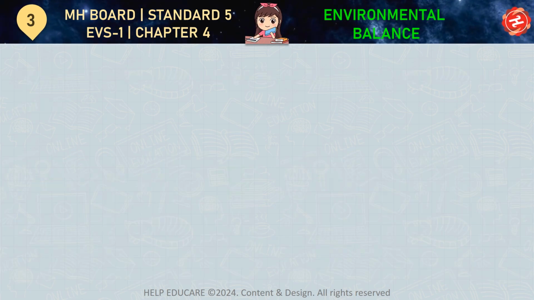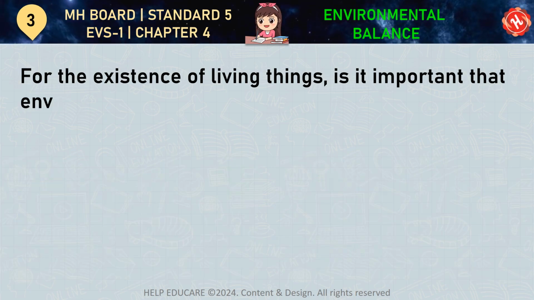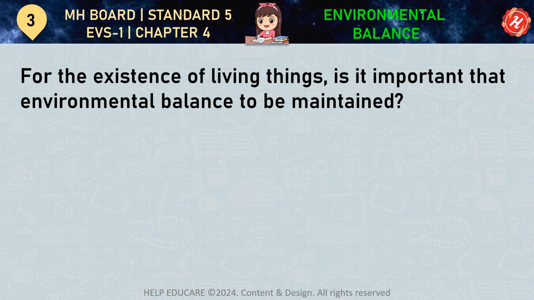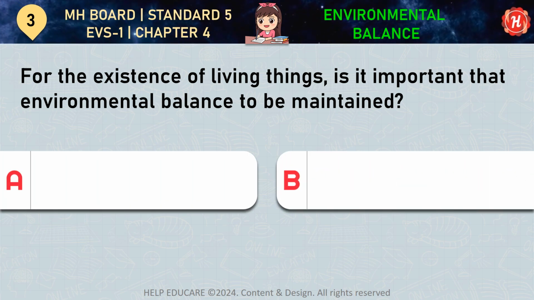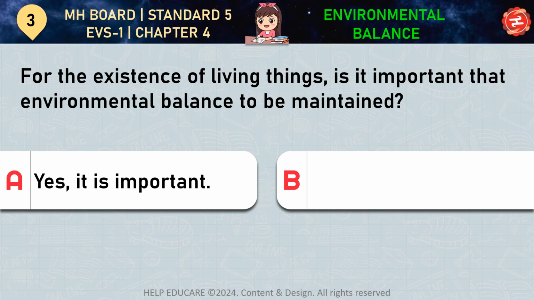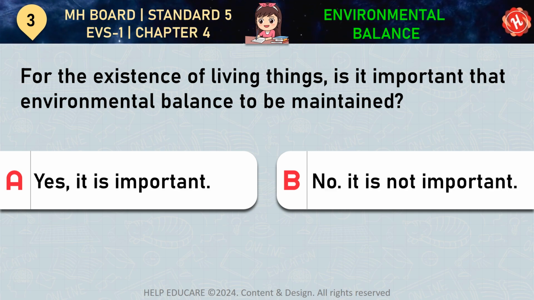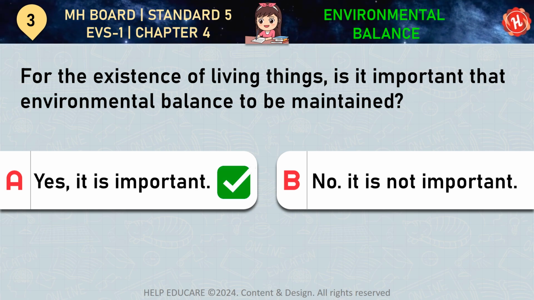Question number 3. For the existence of living things, is it important that environmental balance to be maintained? Your options are A. Yes, it is important. B. No, it is not important. Correct answer is option A. Yes, it is important.